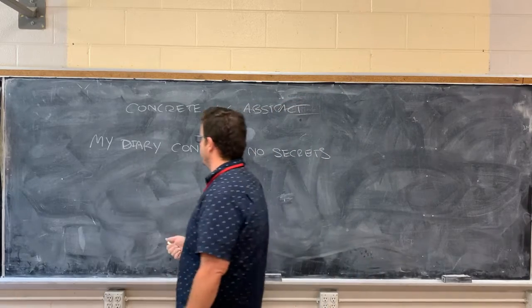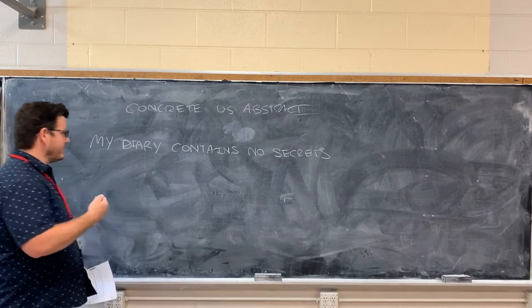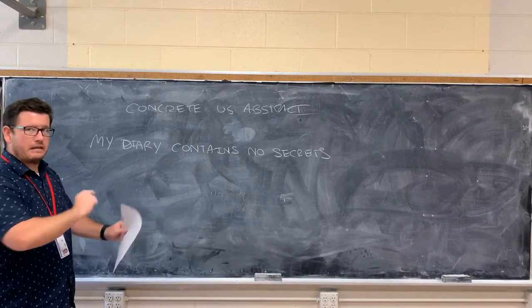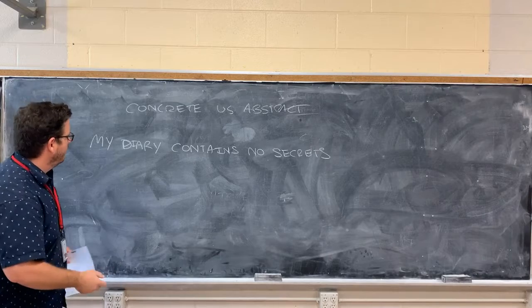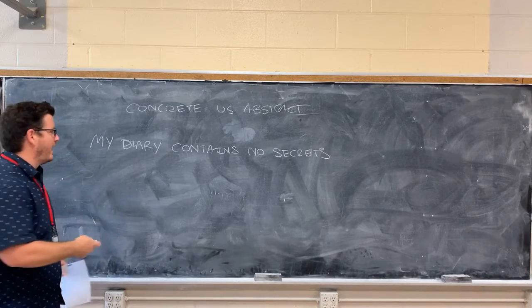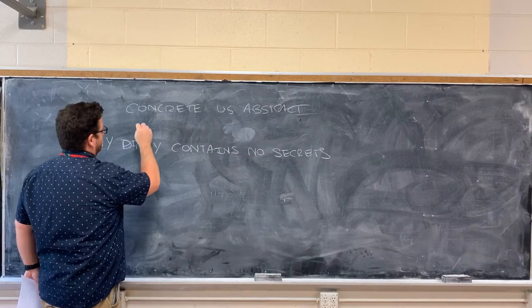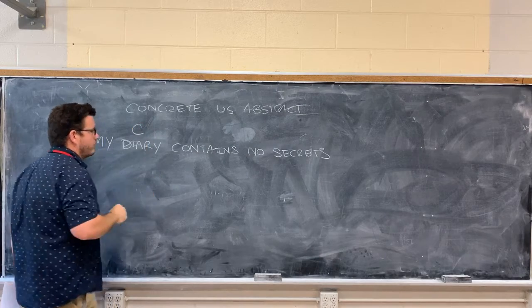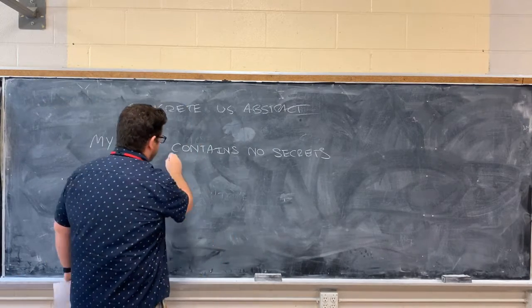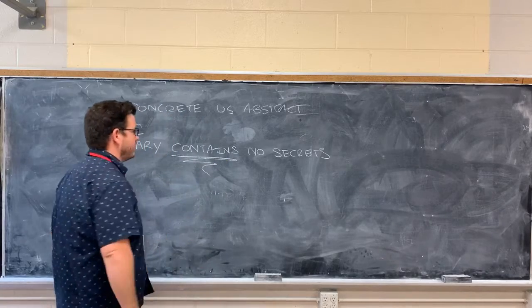So here's a sentence from your worksheet. My diary contains no secrets. I like this example. Let's talk about why. Now, diary. Can you pick up and throw a diary? Of course you can. It exists outside of your head. So this is definitely a concrete noun. Secrets. The diary contains secrets, right?